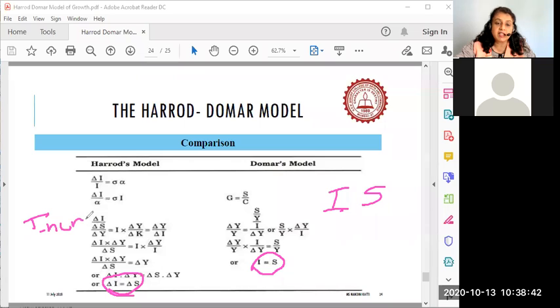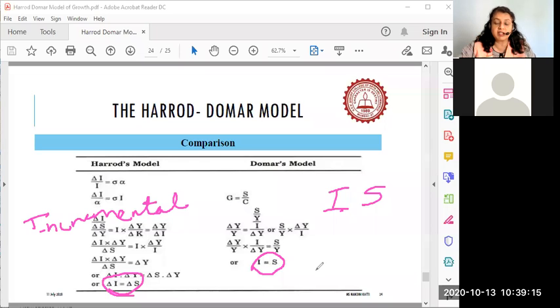Incremental means a small change in saving is going to bring about a small change in investment, whereas in the Domar model he says savings is going to be responsible for changes in investment. But both ways, they talk about investment being equal to savings.